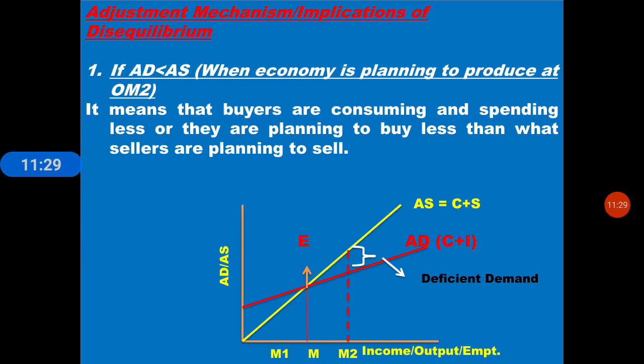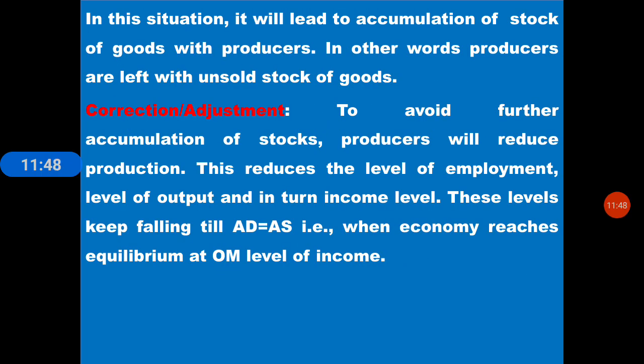But in some situations demand will not be as expected by the producer, it will be less. So what will be the condition? It will be deficient demand. So whatever the producer is producing will be kept in stock.